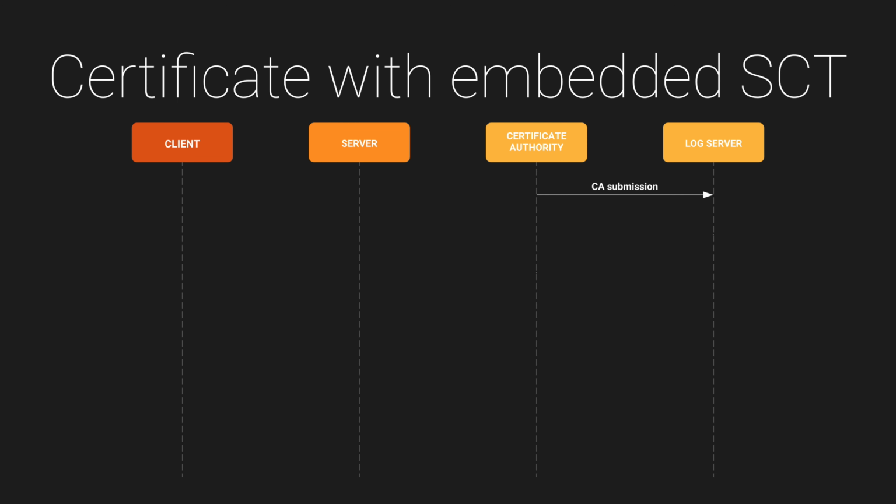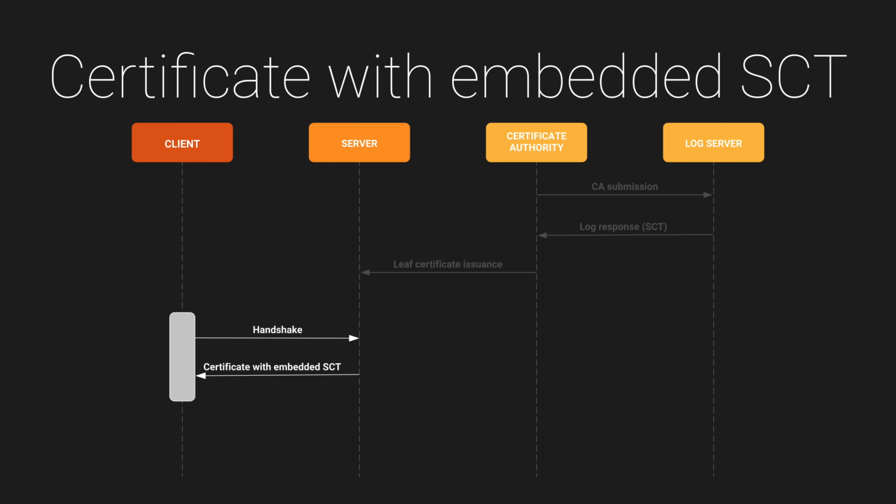Now let's look at how client verification works. While there are 3 ways a client can receive information about the logging of certificates, we're only going to cover the most common, which is embedded in a certificate. When we ask a certificate authority for a new certificate, it submits a pre-certificate to at least 2 log servers. The log servers return a signed certificate timestamp, which is a promise that the certificate will be added to the log server within the next 24 hours. These signed certificate timestamps are then embedded into the certificate that the certificate authority provides to our server.